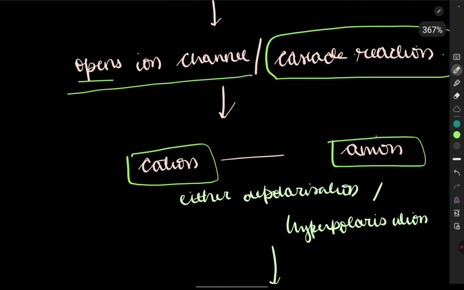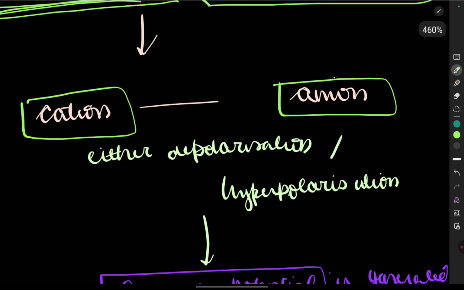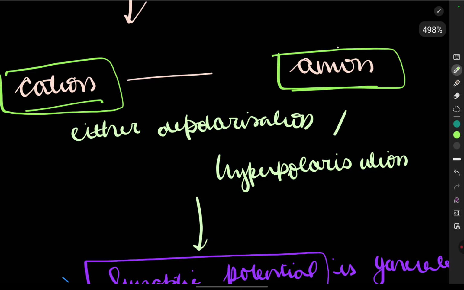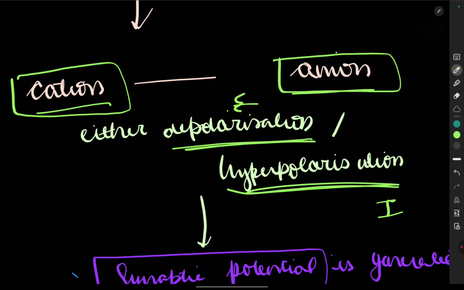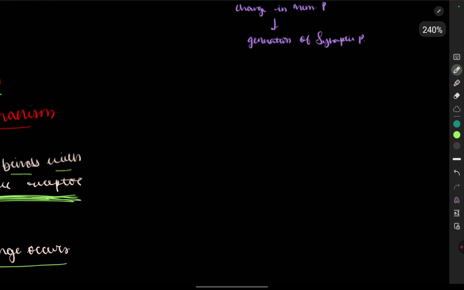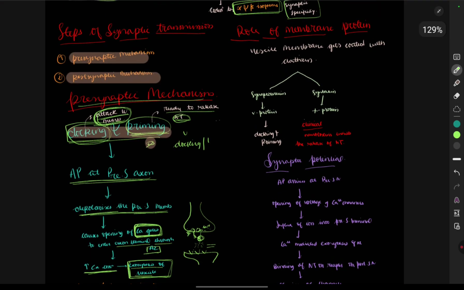Opening of the channel takes place, so it can be either a cation or an anion. Either it causes depolarization or hyperpolarization. Depolarization causes excitation and hyperpolarization causes inhibition. We will study that in subsequent topics.